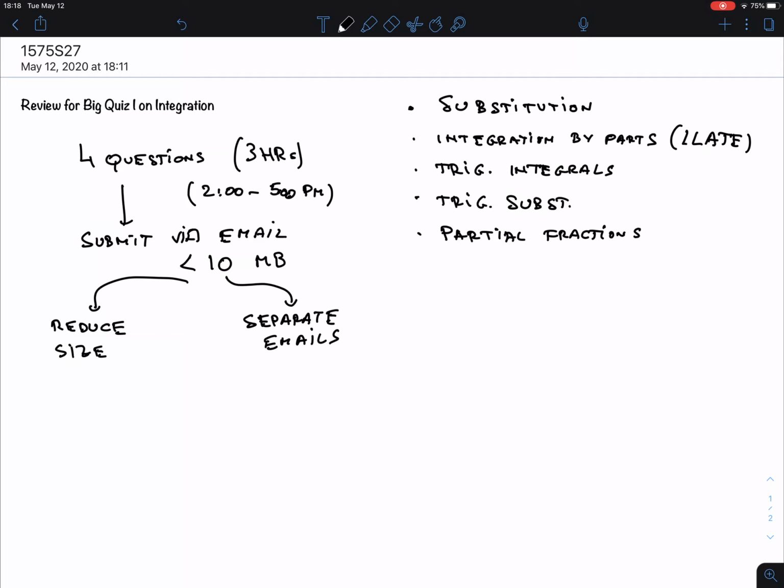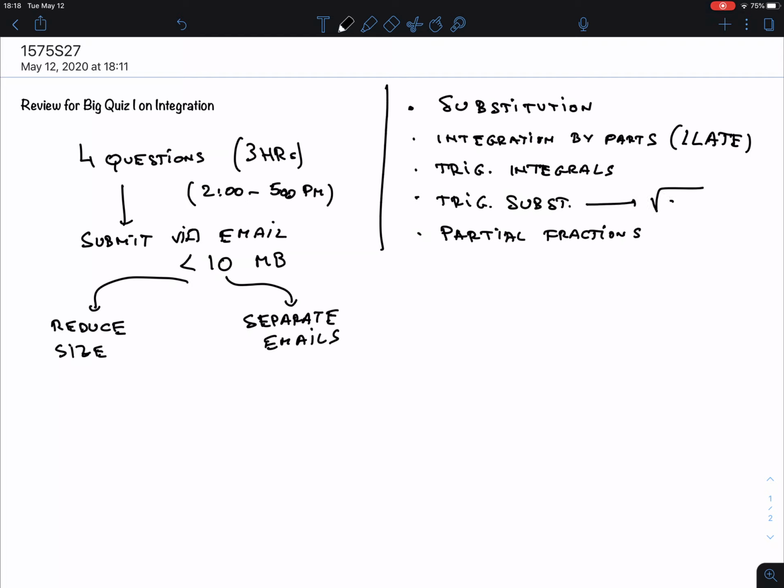All right, so that's the logistical bit. Now let's go back to our 5 integration methods. Some of these you can very easily recognize, and you should only consider these.